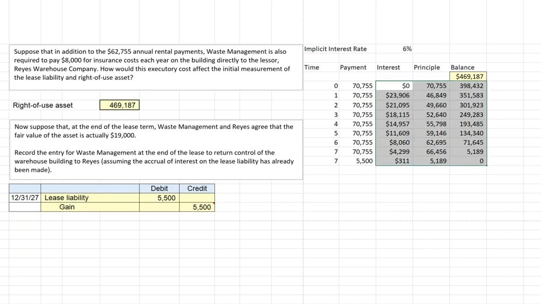Also, now suppose at the end of the lease term, Waste Management and Rise agree that the fair value of the asset is only $19,000. Recall, we expected to make a final cash payment to Rise for $5,500 to make up for the difference in our estimated residual and our guaranteed residual.